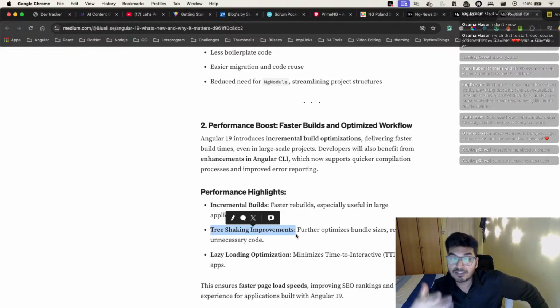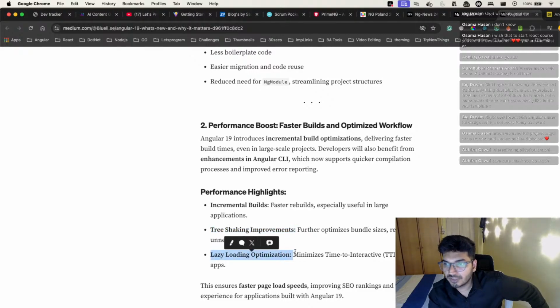This will help us improve the bundle size by adding this tree shaking. Then we have lazy loading optimization, which minimizes the time to interactive. That's nice.